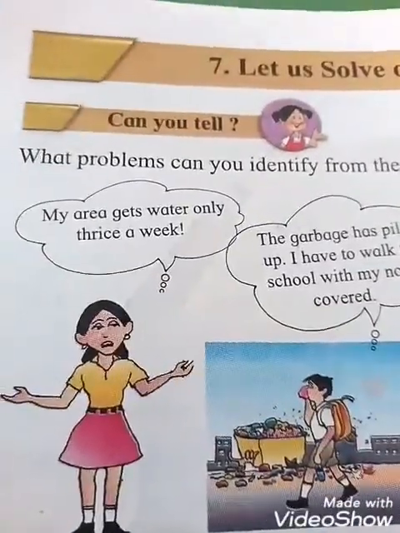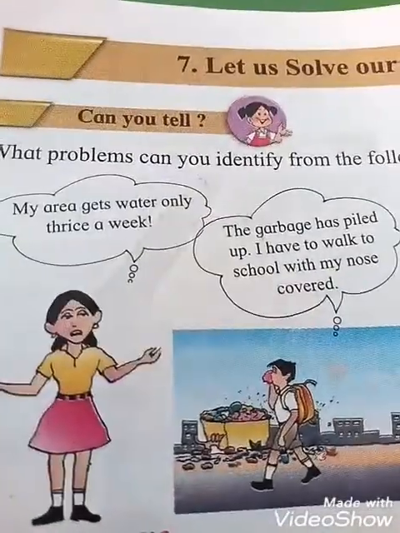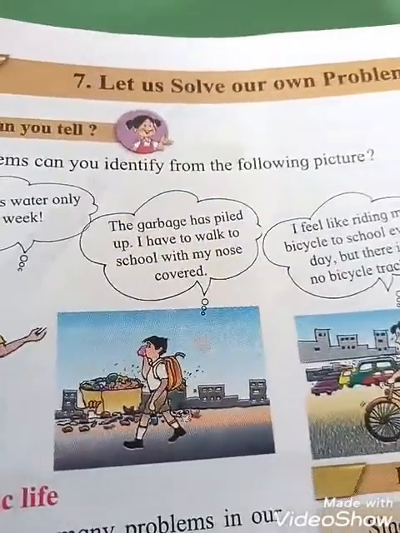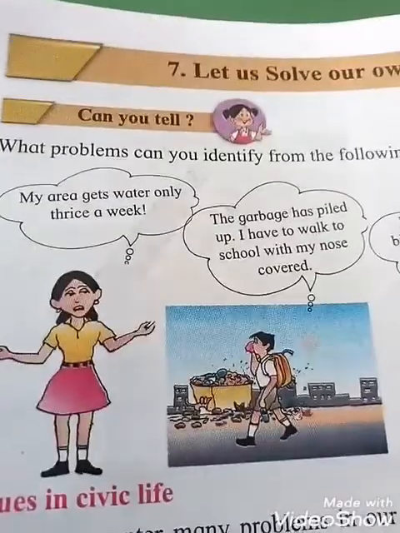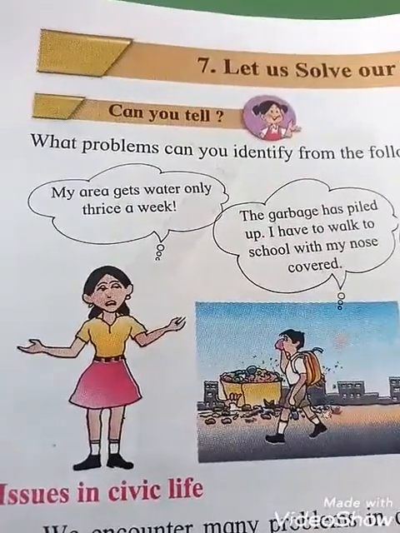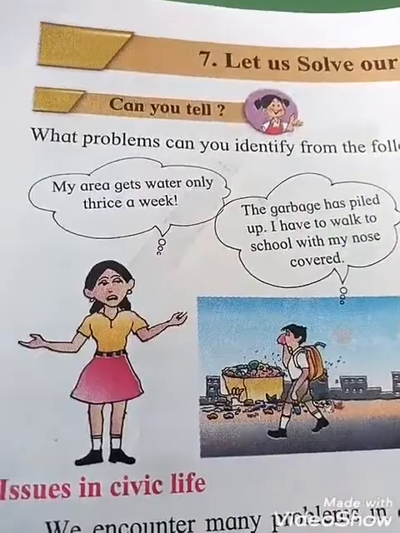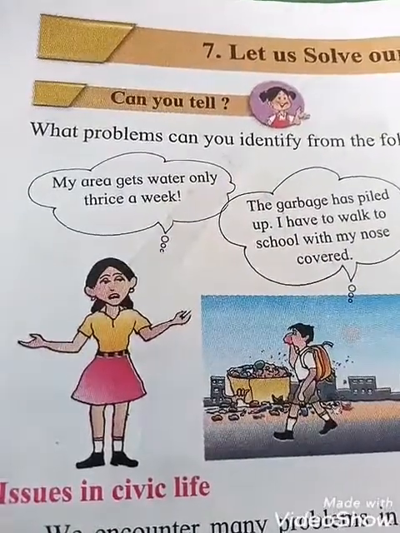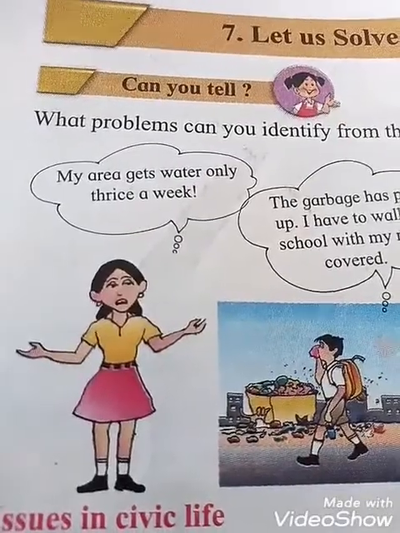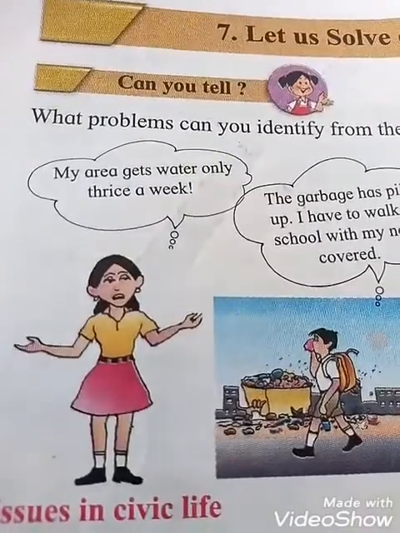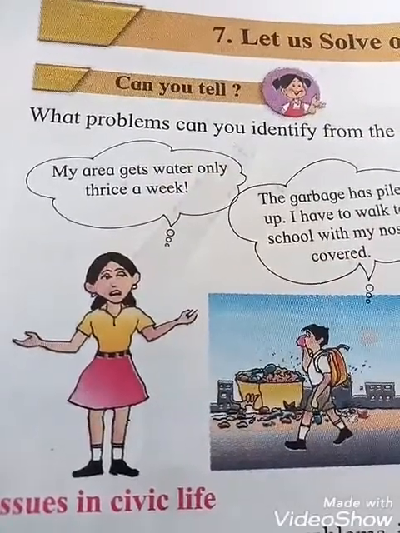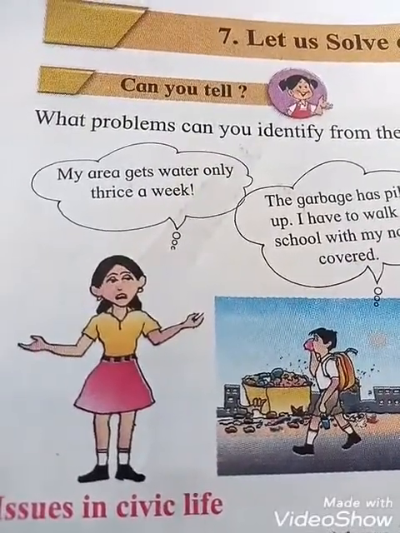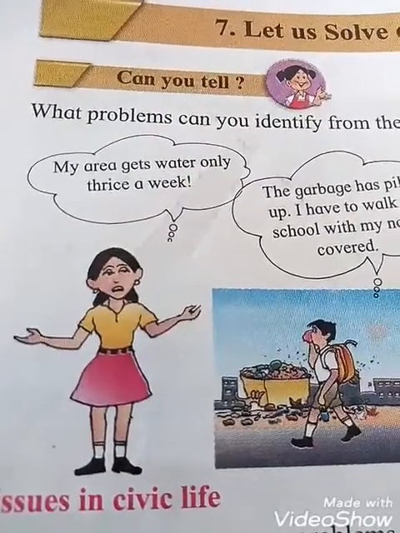See students, can you tell what problems you can identify from the following pictures? In the first picture, what the girl is saying is: my area gets water only twice a week. That means in the area where she is living, water is coming only twice a week, which means only 3 times in a week.